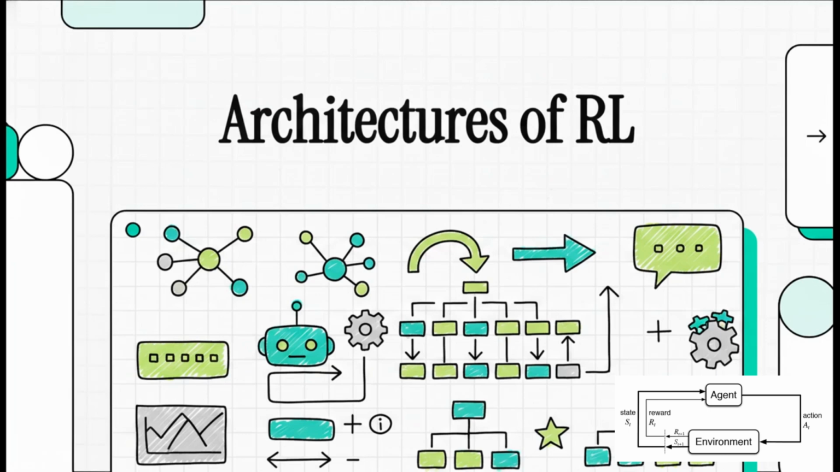Welcome to This Explainer. Today, we're literally opening the hood on what I think is absolutely the most thrilling area of artificial intelligence right now, the architectures of reinforcement learning. If you've ever wondered how machines are evolving from just analyzing static data to actually making complex split-second decisions in the real world, well, let's figure it out together.